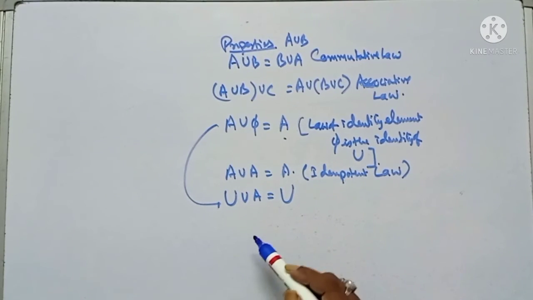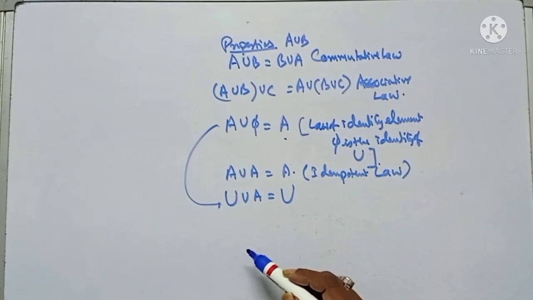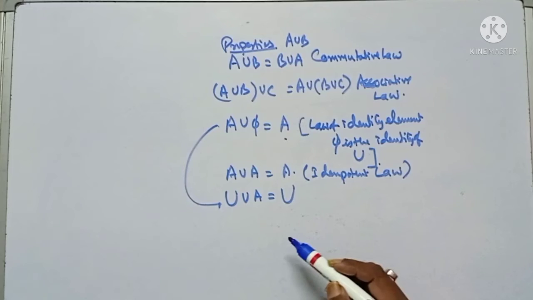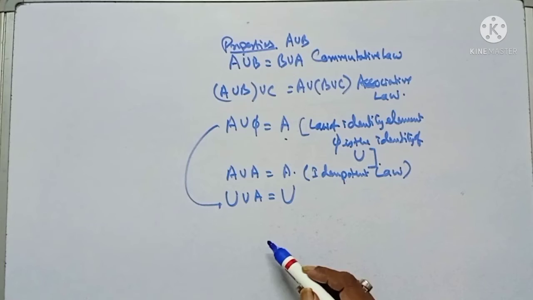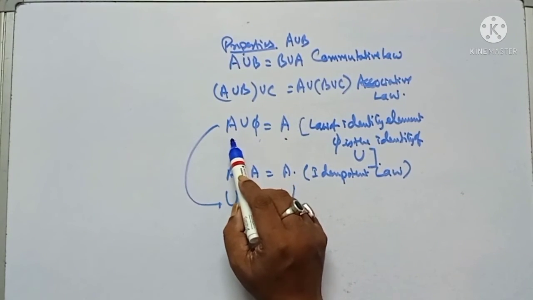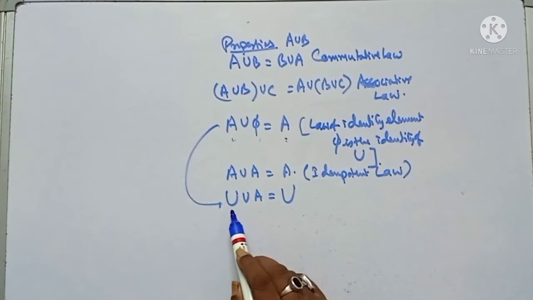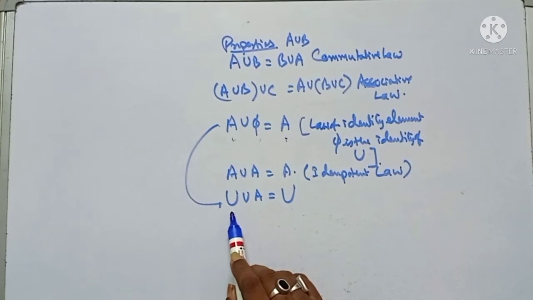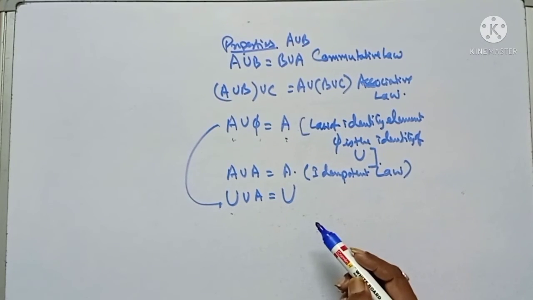A technique to remember: when there is a union between two sets, your answer will always be the bigger set. So here A union phi, A is the bigger set, so the answer is A. U union A, the universal set is the bigger set, so your answer is the bigger set.